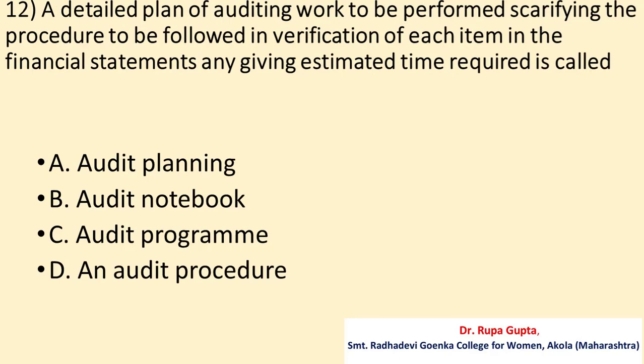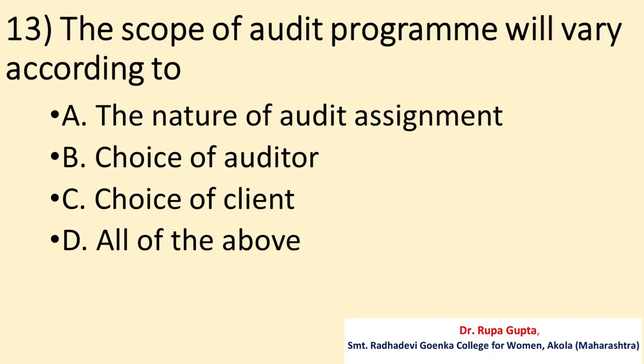Question number 12. A detailed plan of auditing work to be performed, specifying the procedure to be followed in verification of each item in the financial statements, and giving estimated time required is called A. Audit planning, B. Audit notebook, C. Audit program, D. An audit procedure. And the correct answer is C, that is audit program.